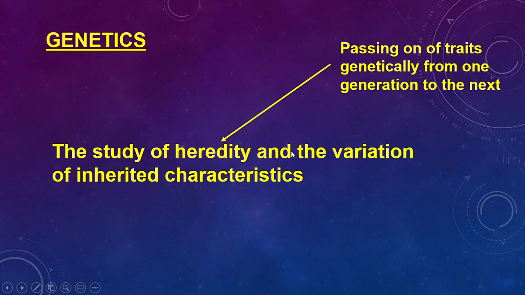And then the second part of what genetics is, is knowing about the variation of these inherited characteristics. Because remember, we are not clones. We are not exactly the same as each other. We are different. Yes, you can look at me as being a human, and we all know that we are human when we look at each other, or whatever an animal is, but we know that there are differences between us. So understanding these differences and how they occur is part of genetics.